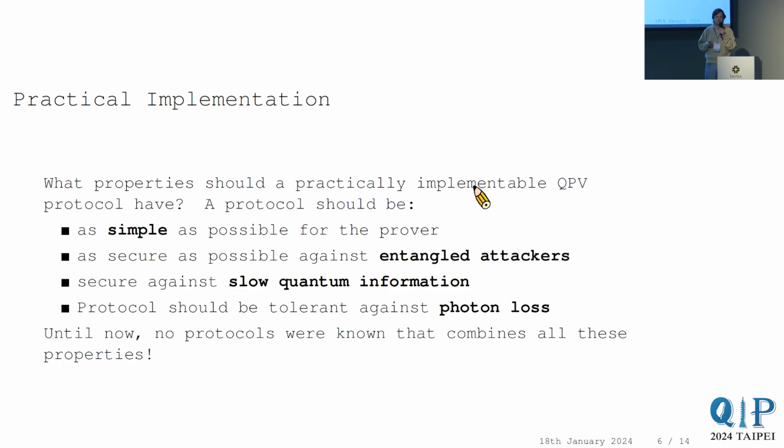However, in glass fiber, the speed of light is roughly 2/3 the speed of light in free space. So if you consider yourself to be sending messages through a fiber, how can you prove security against attackers who maybe have access to a channel that has the speed of light, right? So you want protocols that are secure against any speed of quantum information. And lastly, a protocol should be tolerant against photon loss. This is an important aspect: most photons that are sent will actually never arrive. You might be talking about loss rates where 1 in every million photons, or even less, will arrive.